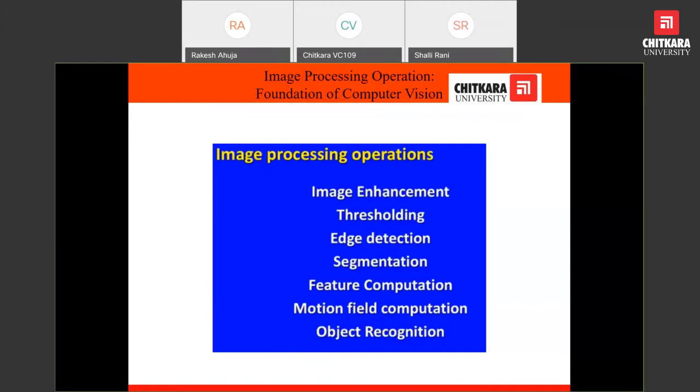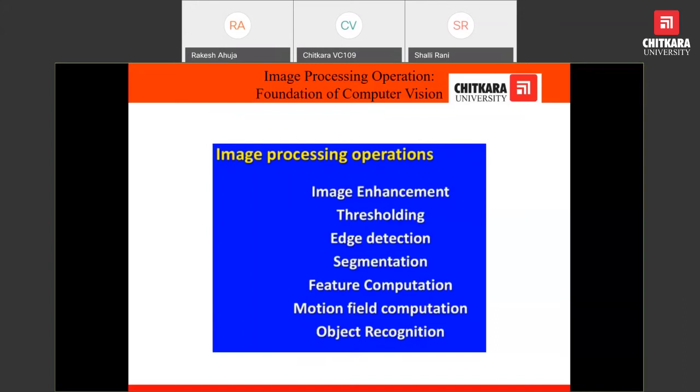This is the foundation of computer vision. Although this is a complete and very vast topic, enhancing the image, processing the image, there are various terms. At least we should know these terms, and what operations can take place on an image or video.